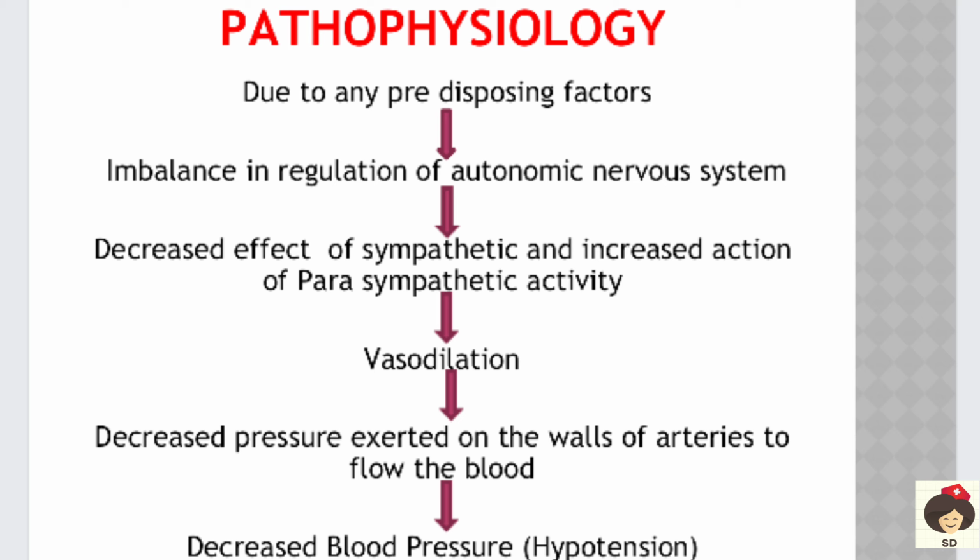So there will be decreased effect of sympathetic. In the autonomic system there are mainly two nervous systems, one is sympathetic and the other is parasympathetic. So when they go into imbalance, the sympathetic function will get decreased and the parasympathetic activity will be increased, because it will take the opposite. Okay, sympathetic function is to cause vasoconstriction. So when it is decreased, vasoconstriction will not take place. And parasympathetic function is for vasodilation. So when it is increased, they will go for vasodilation.